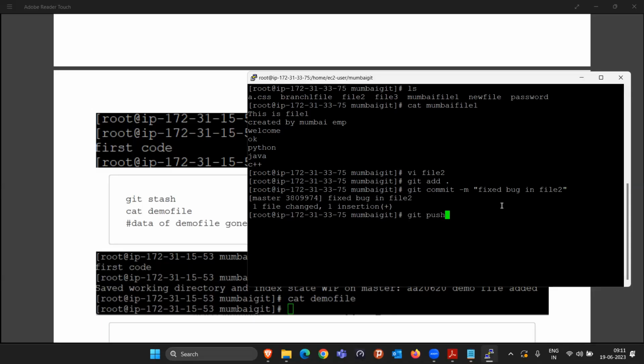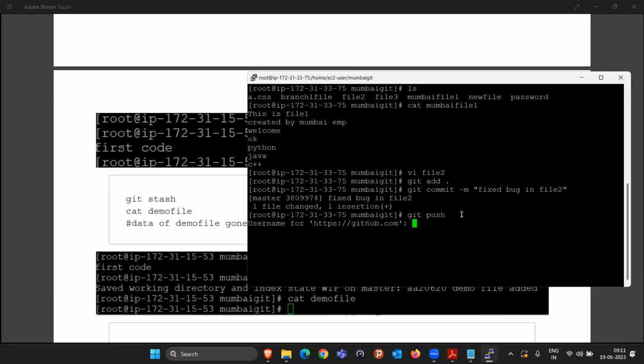Okay. And why did we move that file? I could add the file directly by its particular file name also. You might think that I will just not commit the Mumbai file and keep it. But sometimes your files are dependent on each other. Maybe this file two is using the code of Mumbai file one, or Mumbai file one is using the code of file two. So we should always try to commit code only when it is already tested and everything is working fine. It is not good to commit while you are writing some code in between. That's why we did that.